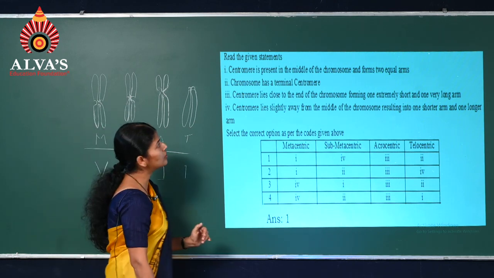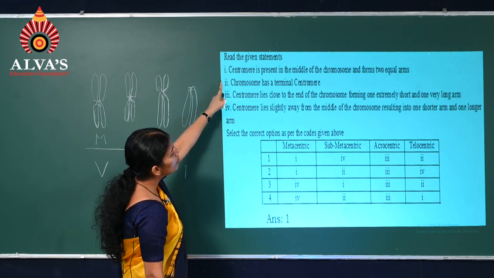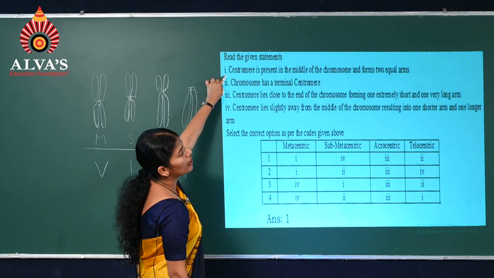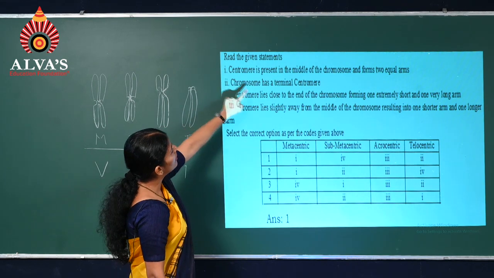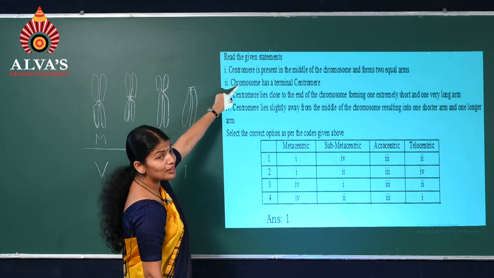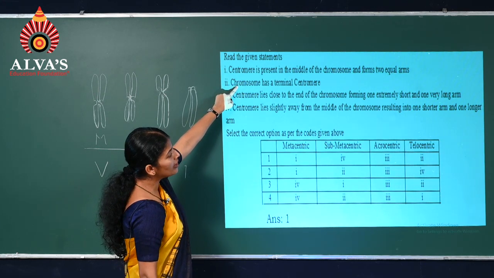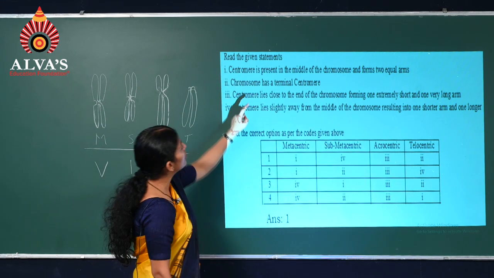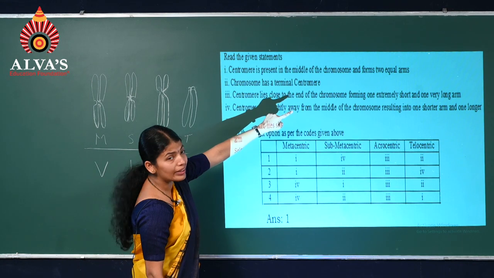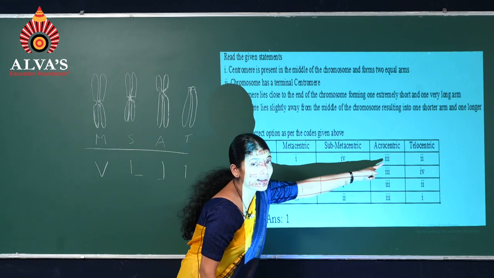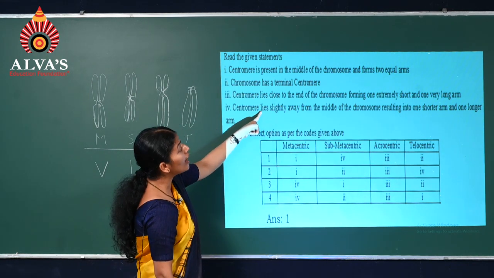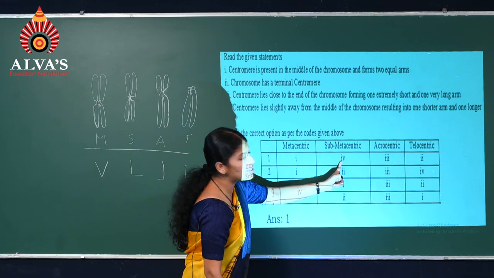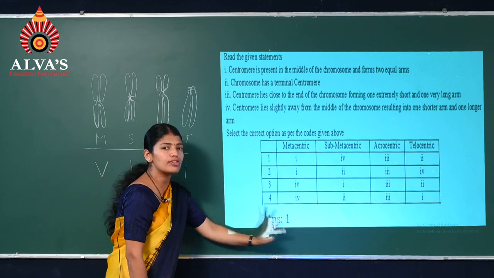Now we'll answer the question. For this we have to select the option. So first statement, at the center, it's meta. Next, with a terminal, so obviously that is telo. Next, close to the end, so it is acro. Slightly away, it is which one? Submeta. So the option is the first one.